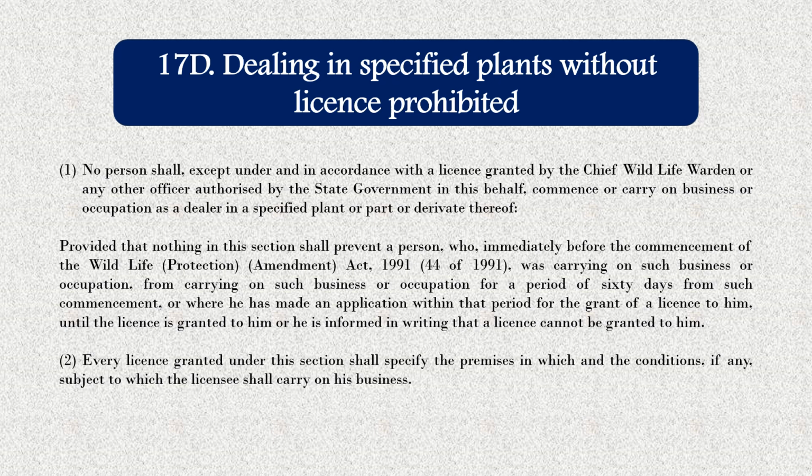But there are some conditions that apply here. If before the commencement of this Wildlife Protection Amendment Act he was already doing the business in these specified plants, he is allowed to continue his occupation or business. Or if he or she has applied in writing for the grant of license for dealing in these specified plants, until they are told to stop, they can continue dealing in specified plants.